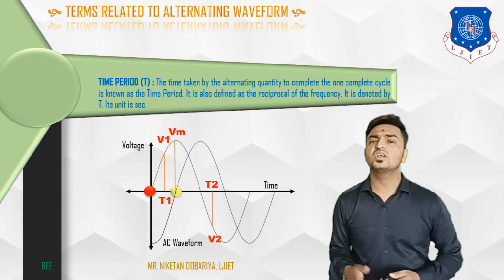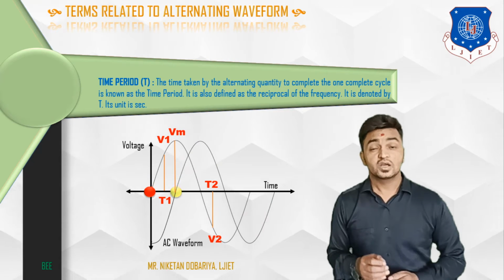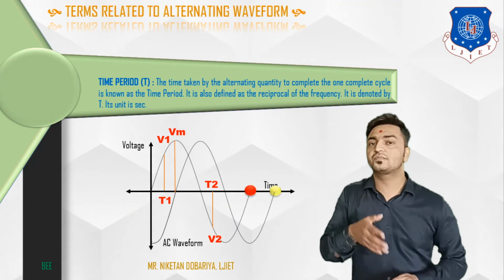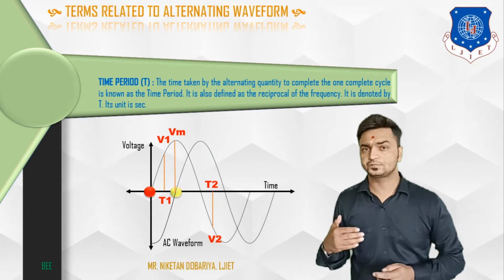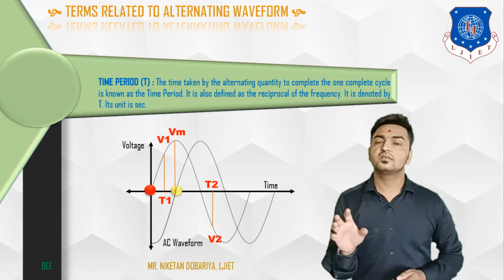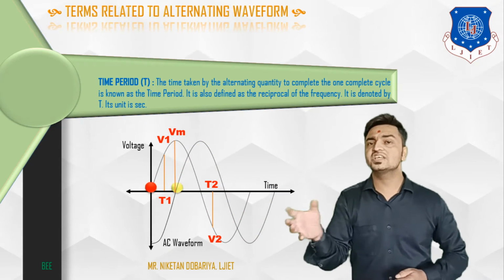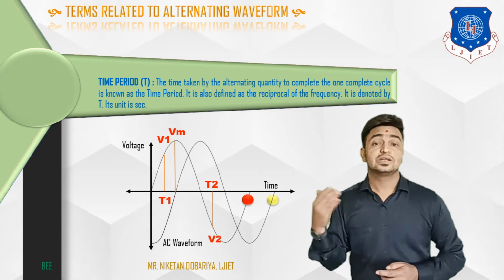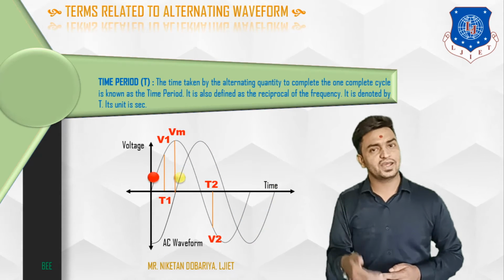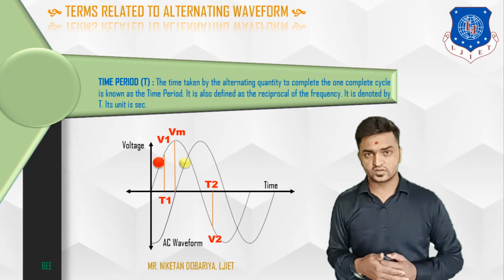And normally we define time period by capital T. And as we had discussed frequency in our previous topic, what is the relation between frequency and time period? Both are reciprocal to each other. That means T is equal to 1 upon F. That is the relation between time period and frequency.